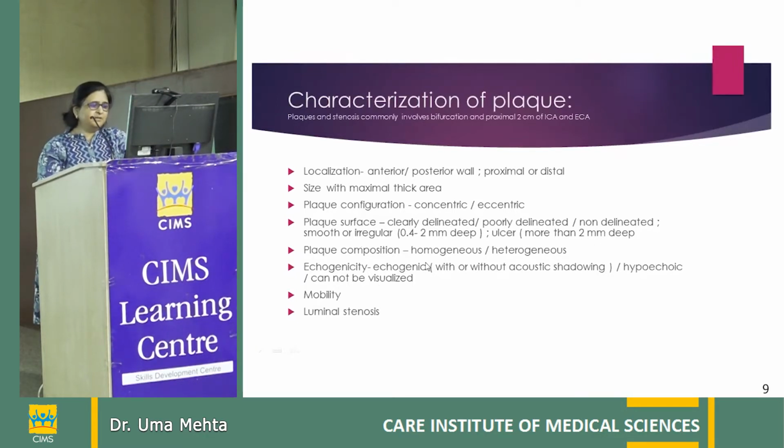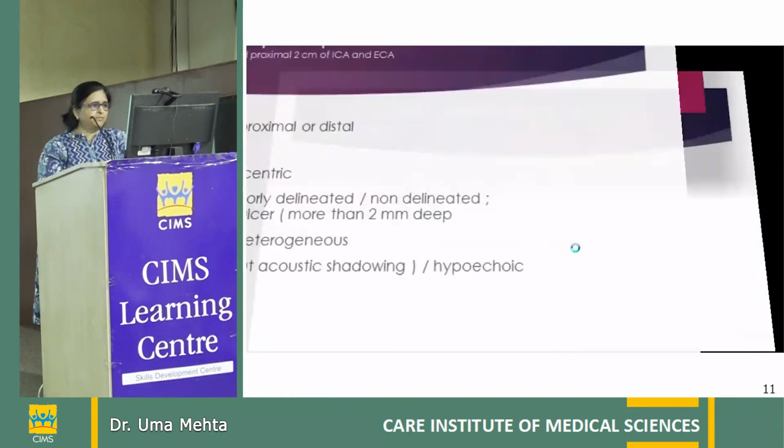The plaque composition can be homogeneous or heterogeneous. The echogenicity is either echogenic or hypoechoic. Echogenic plaques are with or without acoustic shadowing depending upon the calcium content. The mobility of the plaque, whether it is showing cranial longitudinal movement or not, which are high risk plaques, and the luminal stenosis it causes.